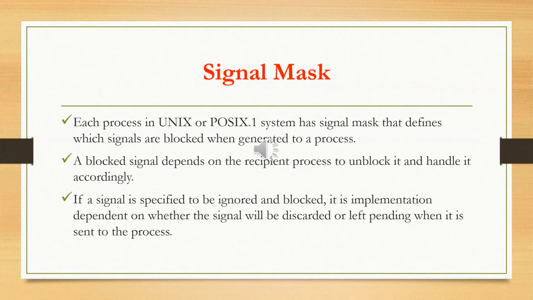In the signal mask, the process initially inherits the parent signal mask when it is created, but any pending signals for the parent process are not passed on. That is the actual meaning of the signal mask function.